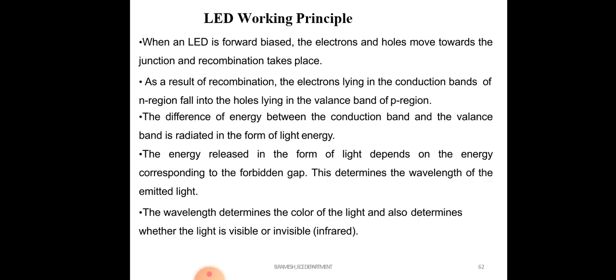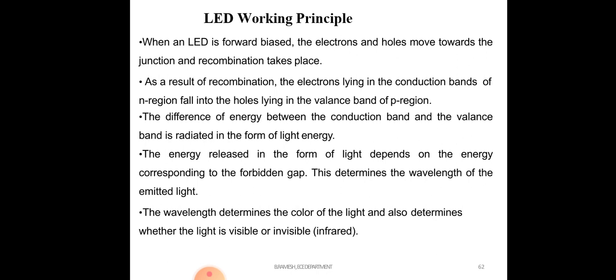Working principle of LED. When an LED is forward biased, the electrons and holes move towards the junction and recombination takes place.